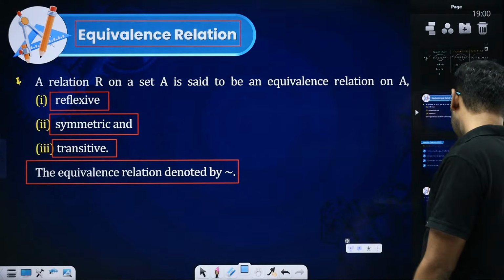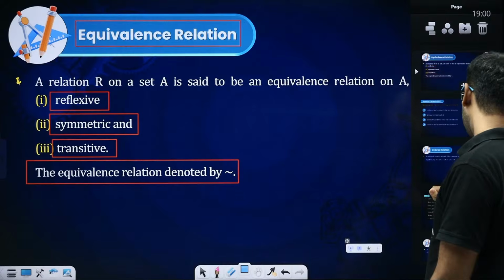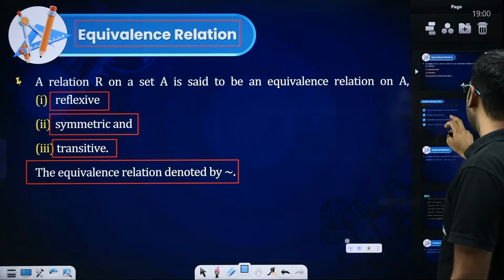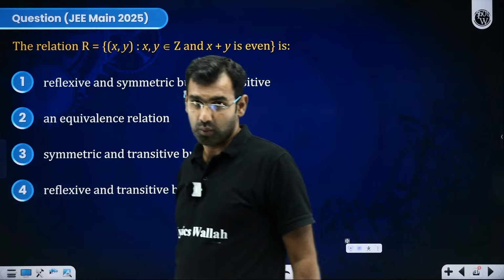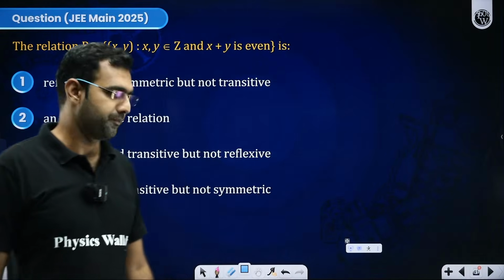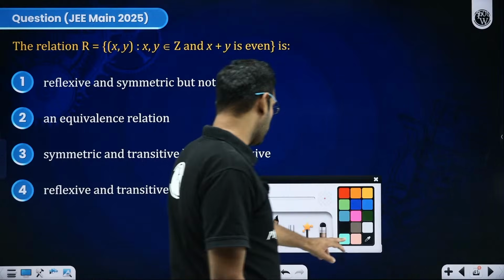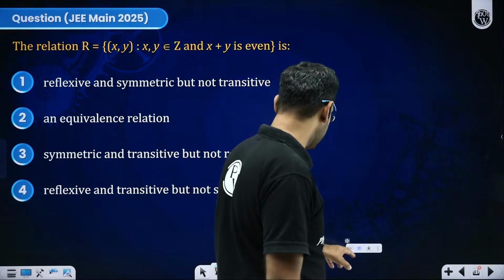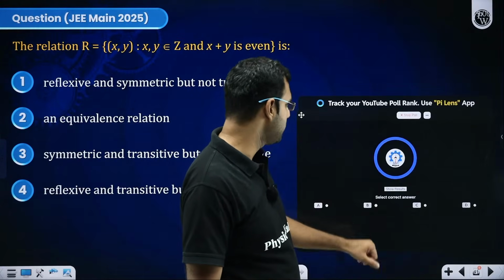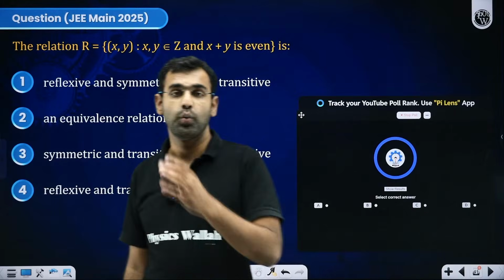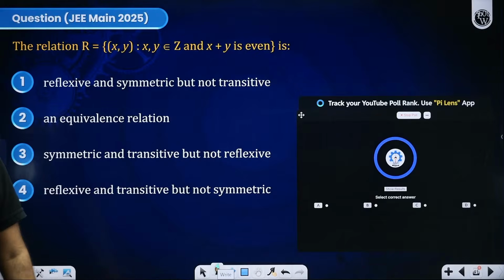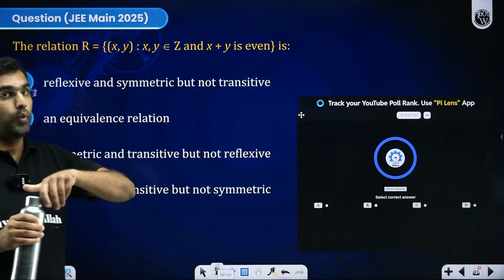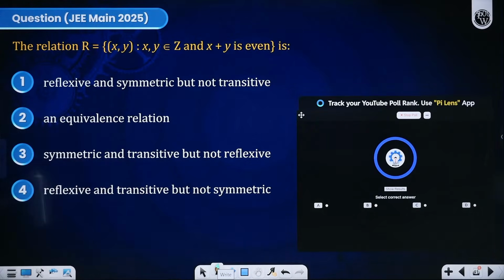Sir, what do you mean by that? Can you explain that? Yes, I can. Why would I not? So here, let's take an example to understand whether this relation is an equivalence relation or not. Okay. So I'll begin this question. Again, this has some options and I would really appreciate if you could participate in this poll and let me know which option do you think is correct. So by the time I'm having some water, you try it and let me know which option do you think could be correct here in this question. Everybody give it a try.